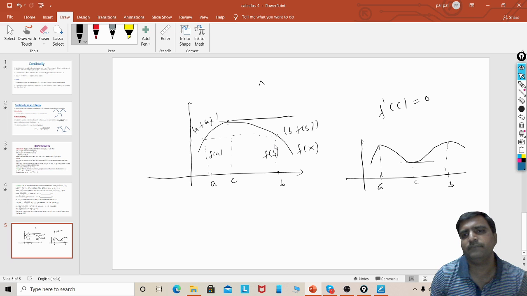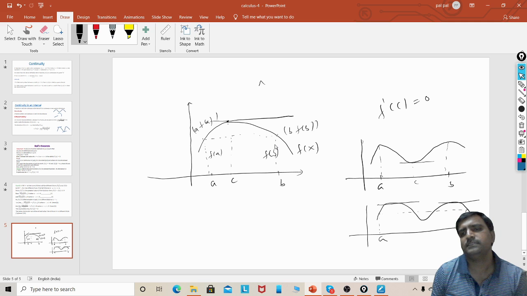When you draw a tangent at this point, the tangent is parallel to the x-axis.